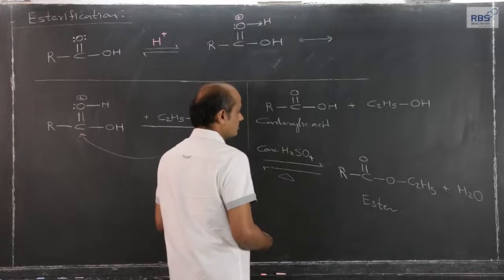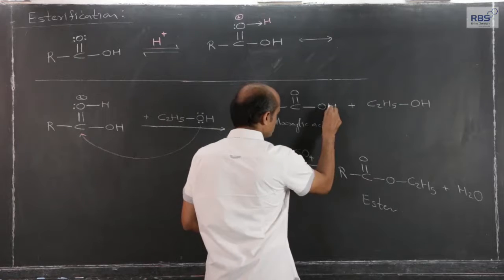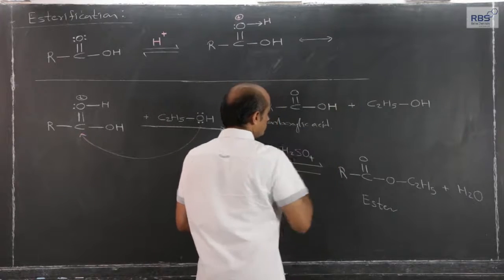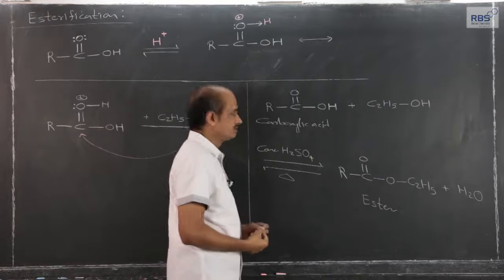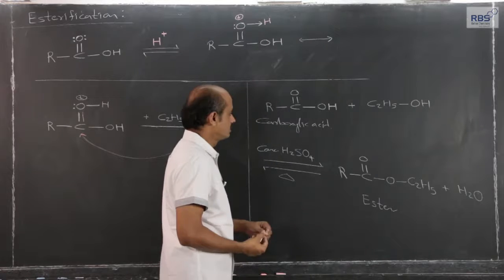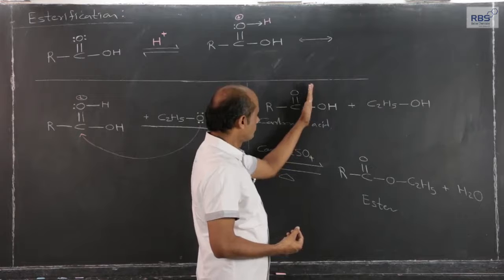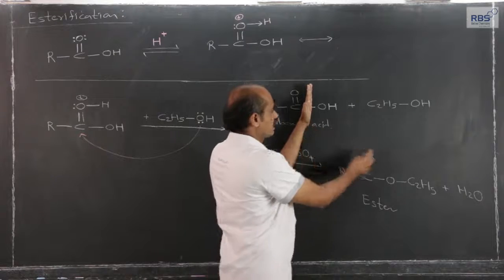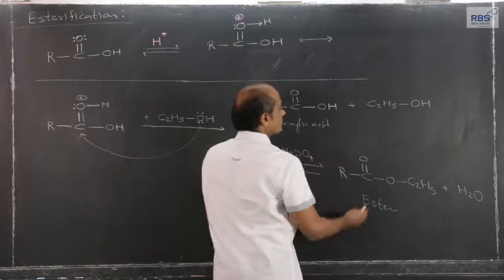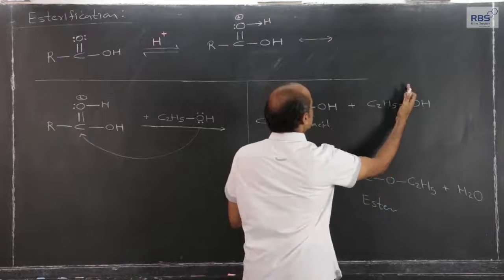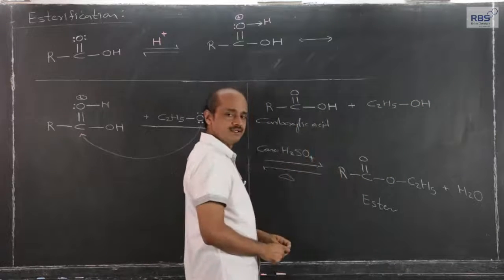Now, if water is given out, the first doubt that comes to mind is whether the OH comes from the carboxylic acid and H from the alcohol, or OH from the alcohol and H from the carboxylic acid.